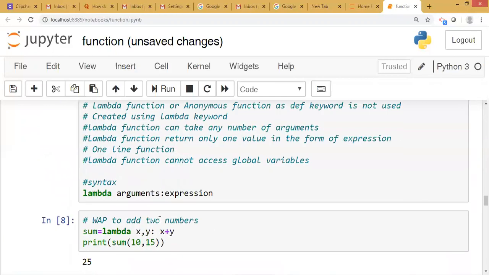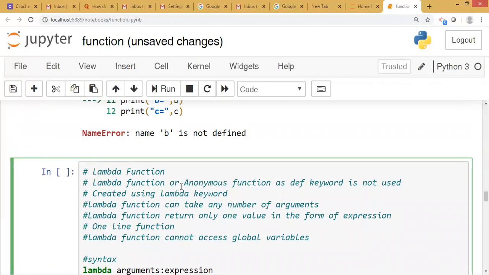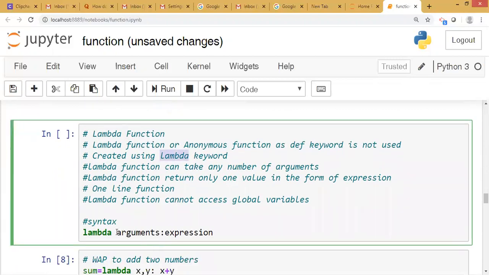But a lambda function is an anonymous function, it does not have any name because we cannot use the def keyword here to define a name for the function. Whenever the lambda word comes, you have to understand that it is a lambda function.